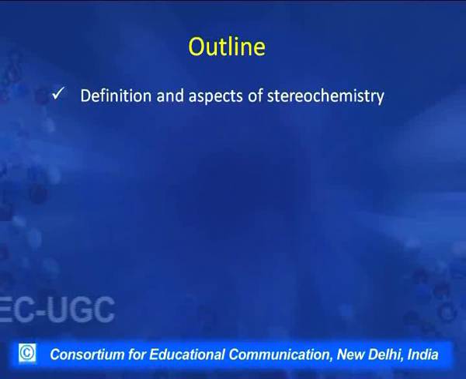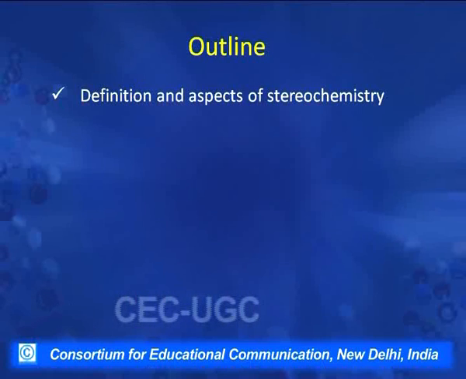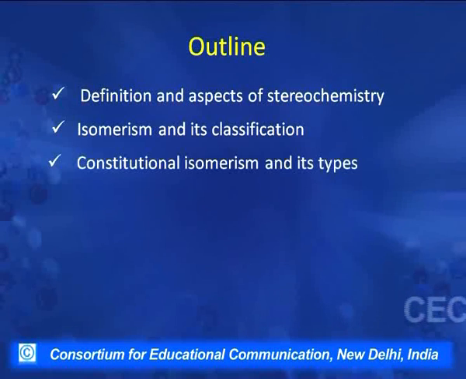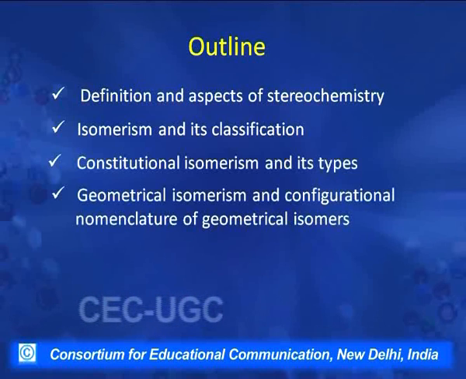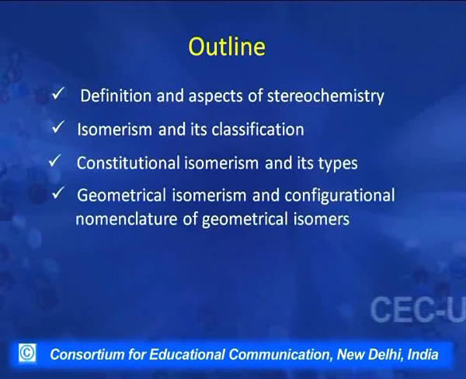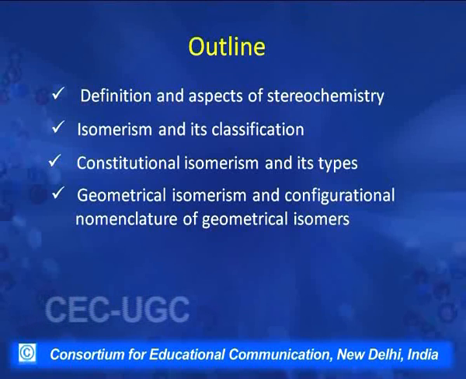Our today's lecture has been outlined like this: we will first take up the definition and aspects of stereochemistry, about which briefly I have already talked. Then we will take up isomerism and its classification. We will talk about constitutional isomerism and its types. Then we will take up stereoisomerism, and one of the important types of stereoisomerism is geometrical isomerism, which we will discuss in detail today.